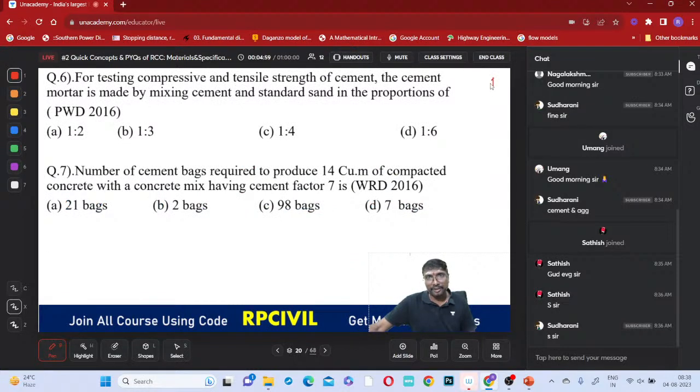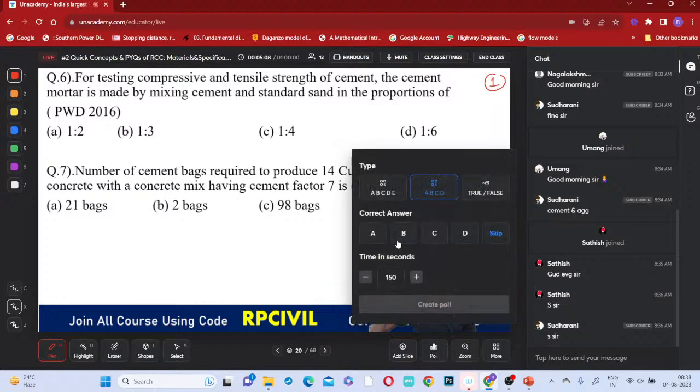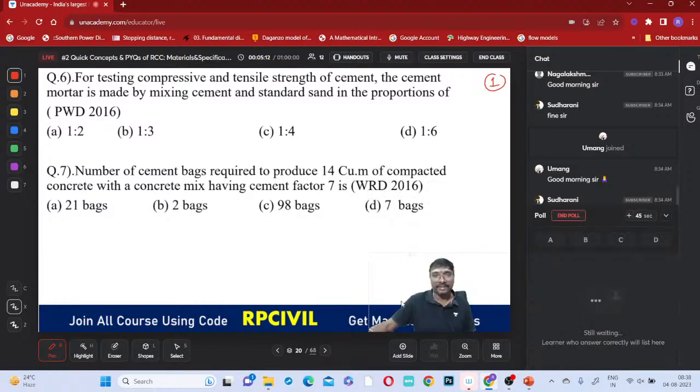And yesterday, if you observe, we covered the cement. So shall we solve some more questions also? We'll solve a few more questions. First I'll be giving the poll. Select the answer for this sixth question, everyone.